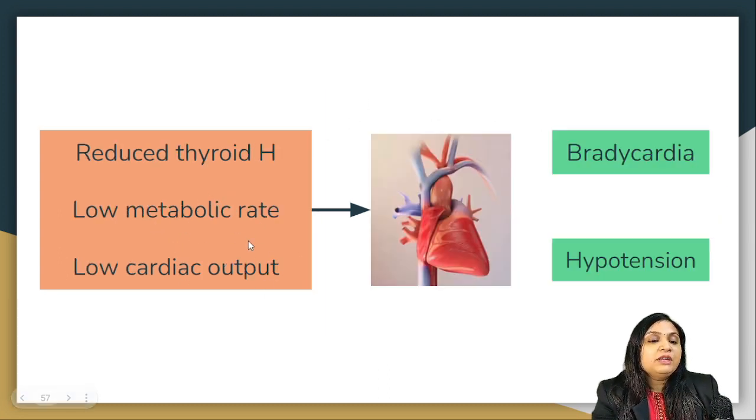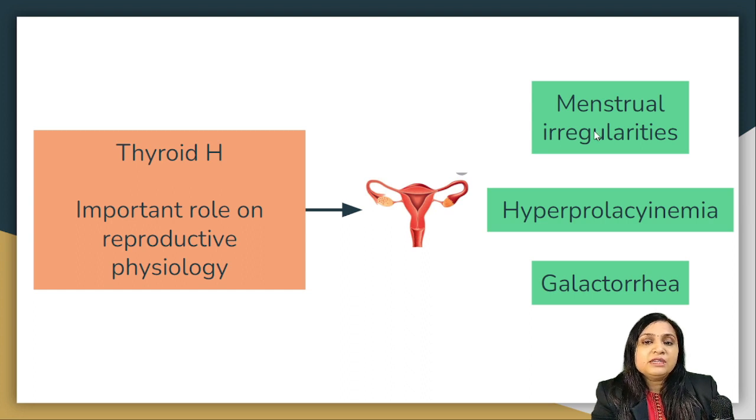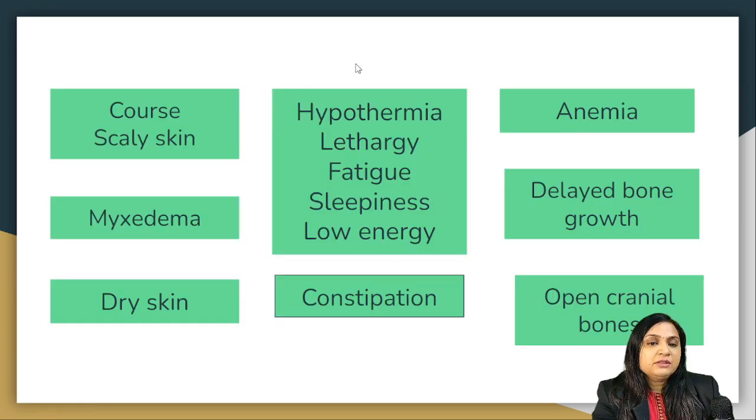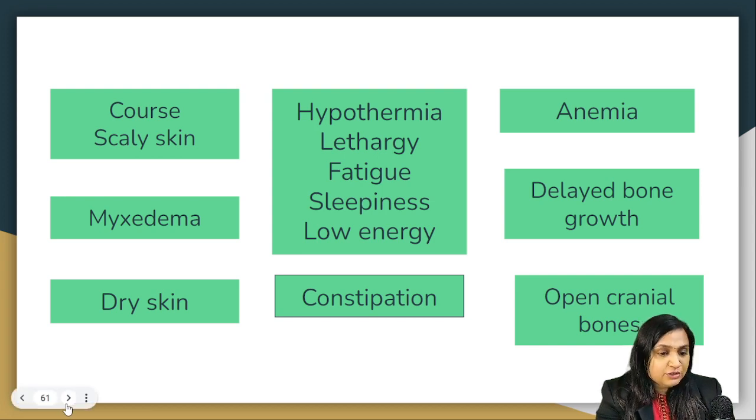Low metabolic rate and low cardiac output will lead to bradycardia as well as hypotension, because, as we discussed, thyroid hormone plays a vital role in maintenance of heart rate as well as blood pressure. Absence of thyroid hormone can lead to menstrual irregularities, hyperprolactinemia as well as galactorrhea. The earliest manifestation of acquired hypothyroidism is deceleration of growth. This is just a combination of all the effects of absence of thyroid hormone, or hypothyroidism. You can take a screenshot if you want.